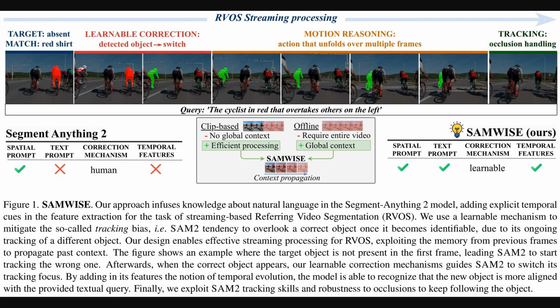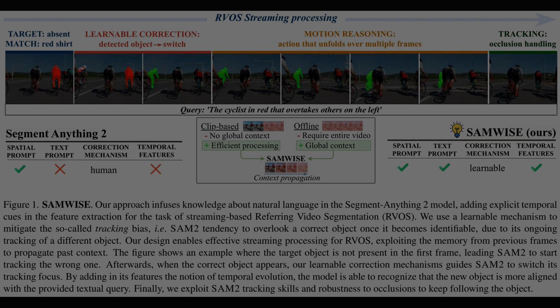Alright, so to really see what this looks like in practice, let's look at Figure 1. This figure shows a great example with a video of cyclists, and the instruction is to find the cyclist in red that overtakes others on the left. At the start of the video, the base Segment Anything 2 model gets it wrong. It just latches onto a different cyclist. This is what the researchers call tracking bias, where a model gets stuck on an incorrect object. But then, as the correct cyclist appears, SAMWISE uses its learnable correction and motion reasoning to switch its focus to the right person.